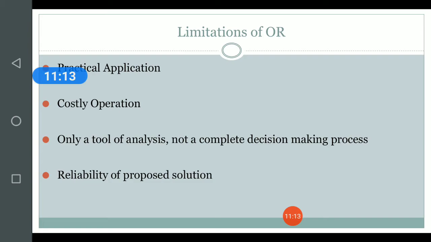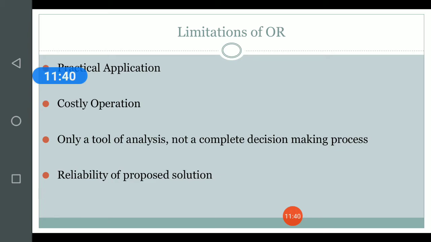Another thing is that as these modeling techniques need educated and well qualified personnel to apply them, and many softwares and other models are needed to accomplish these tasks. Because of this, operations research becomes a very costly operation.